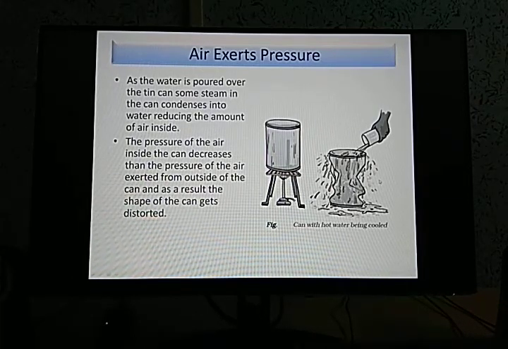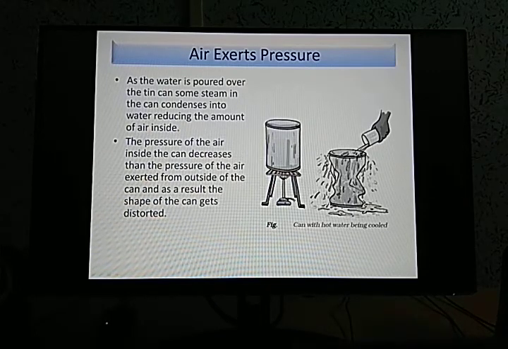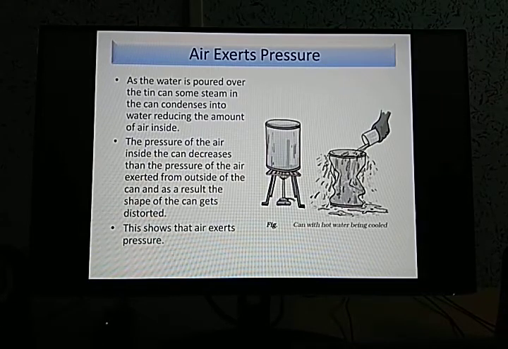As a result, the shape gets distorted. So what this proves is that air exerts pressure. Clear?